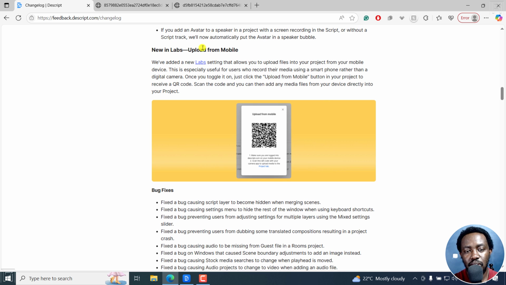This is new in labs, upload from mobile. We've added a new lab setting that allows you to upload files into your projects from your mobile device. This is especially useful for users who record media using a smartphone rather than a digital camera. Once you toggle it on, just click the upload from mobile button in your project to receive a QR code. Scan the QR code, and you can then add any media files from your device directly into your project. That's a really good one, really handy feature.